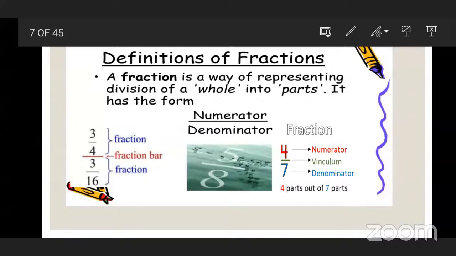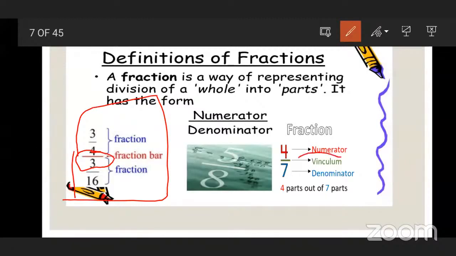Okay, so children, see here the line which is in between numerator and denominator. What do we call that line? It is a fraction bar. What is it? Fraction bar. Or one more word is there. What can we say? It is vinculum. Vinculum.